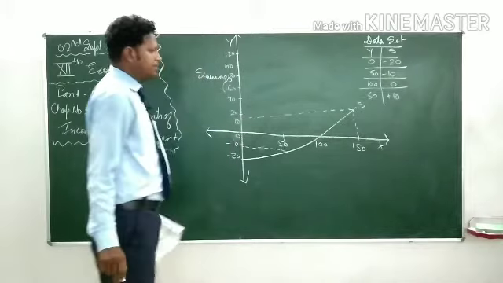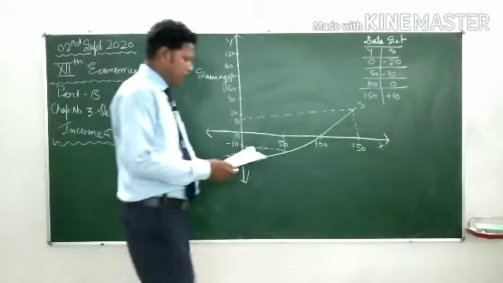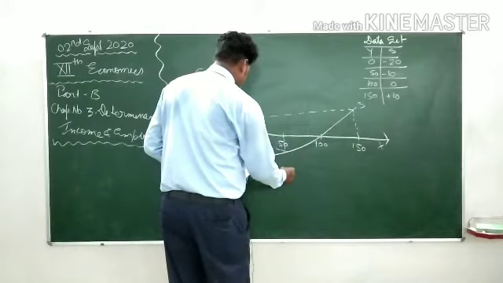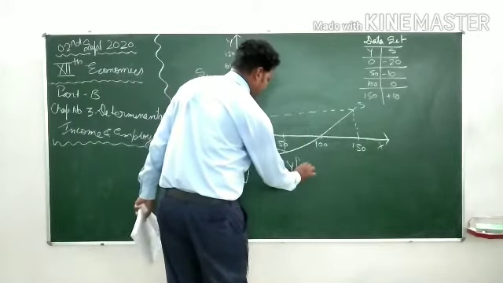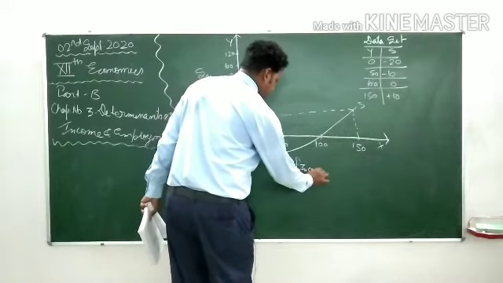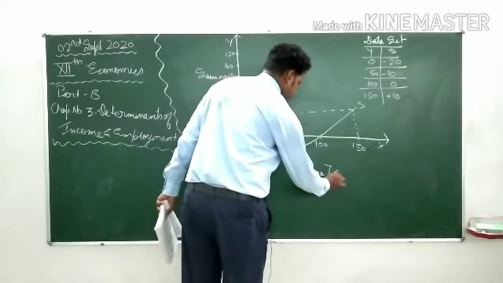It was -10. So over here on OX axis, as I told you earlier, it is Y, that is your income or GDP.